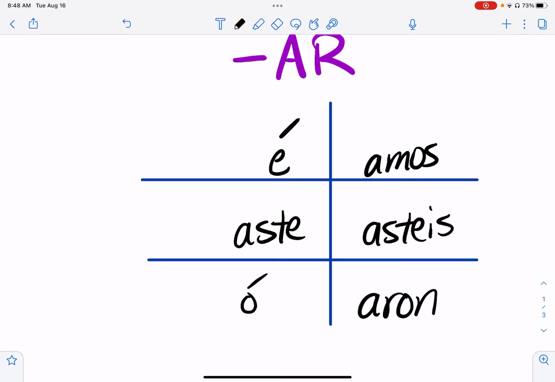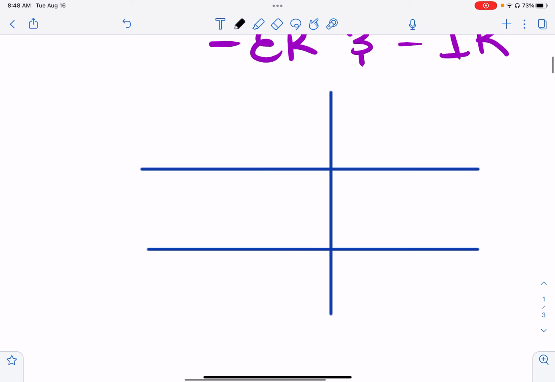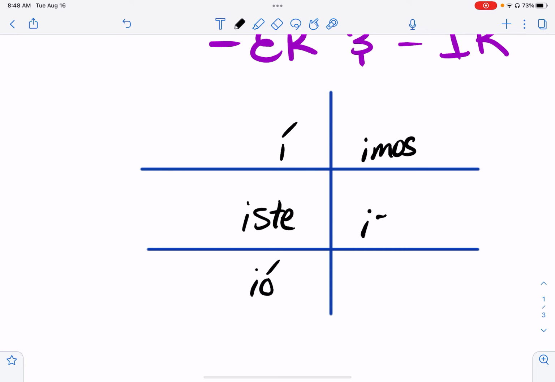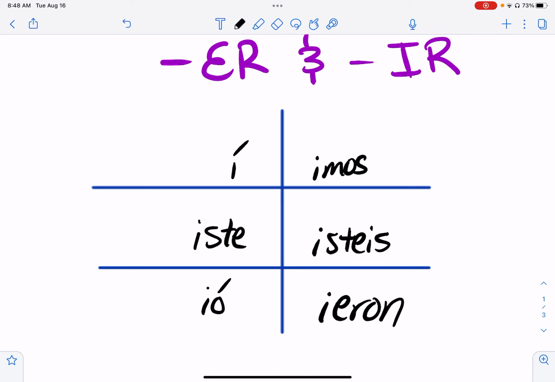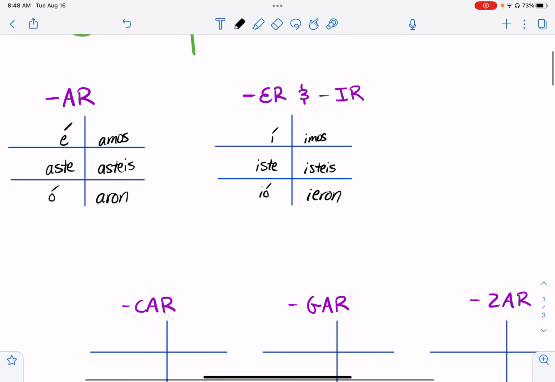Now let's review the ER, IR endings. í, iste, ió, imos, isteis, ieron. This is for both ER and IR. So for an example, correr: yo corrí, tú corriste, él corrió, nosotros corrimos, vosotros corristeis, ustedes corrieron. Same thing with escribir for IR: escribí, escribiste, escribió, escribimos, escribisteis, escribieron. So ER and IR share the same endings.